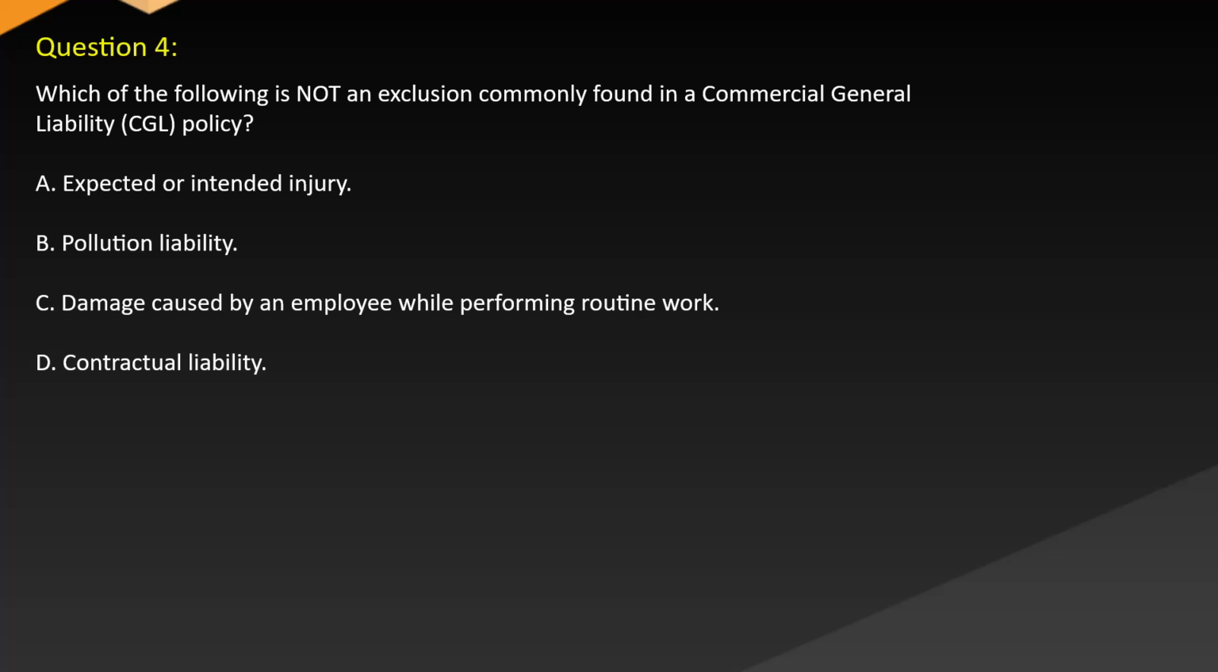Question 4. Which of the following is NOT an exclusion commonly found in a commercial general liability (CGL) policy? A. Expected or intended injury. B. Pollution liability. C. Damage caused by an employee while performing routine work. D. Contractual liability.